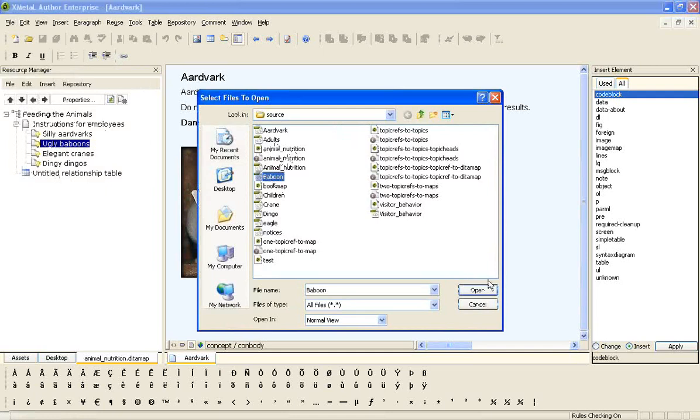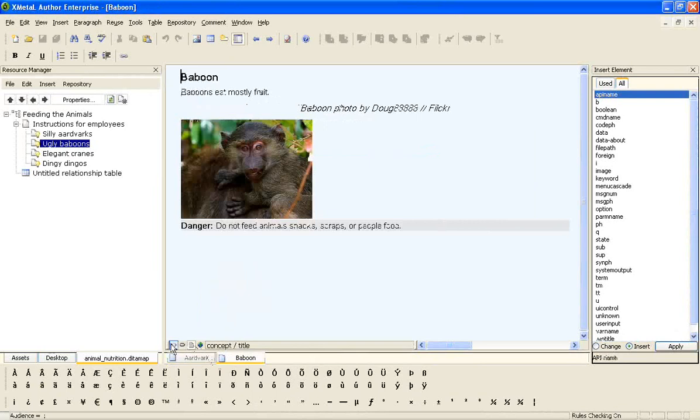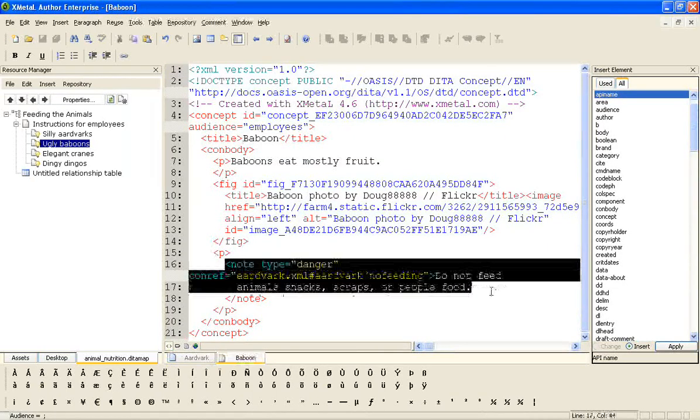So if I open up baboon, which is apparently not cooperating, interesting. It's really just not a demo until something has broken. All right, so we're going to open up baboons. And in the baboon file, if you look at the original source down here, you'll see a note of type danger with a conref, and that is the reference over to the snippet, aardvark.xml pound aardvark no feeding.